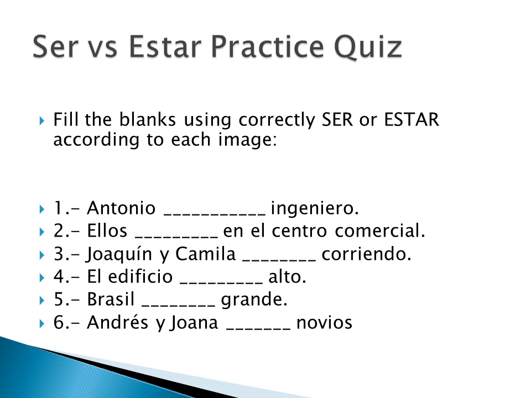Joaquin and Camila dash corriendo. It's a temporary phase, so you have to use están. El edificio is alto, because you are discussing the physical characteristic of something, so es alto. Brazil is grande. Andrés and Joana dash novios. Novios is like engagement between two. So for that you have to use Andrés y Joana son novios.